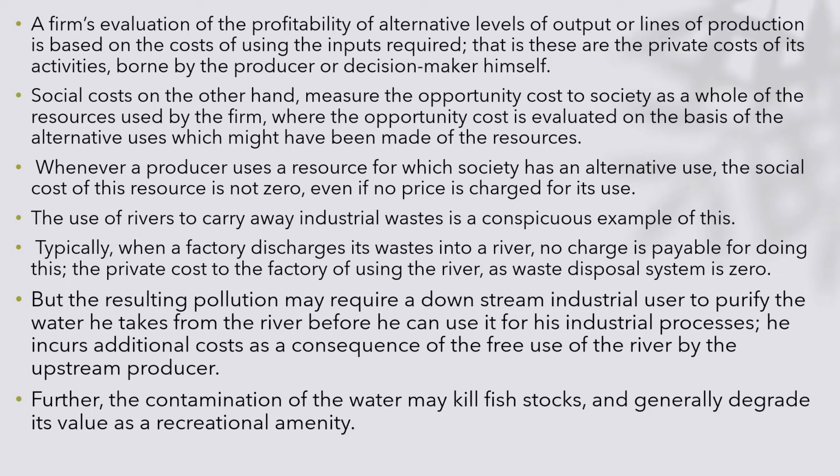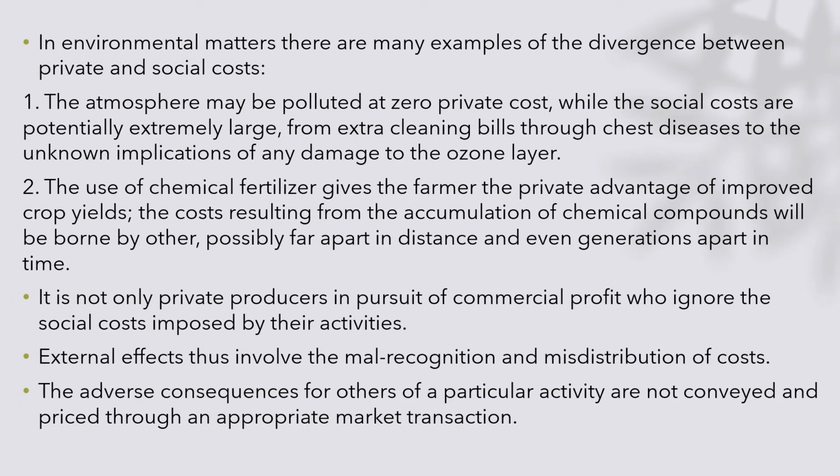Further, the contamination of the water would kill the fish stocks, degrade the quality of the water, affect the environment, and degrade its value as a recreational amenity. In environmental matters, there are many examples of divergence between private and social costs.